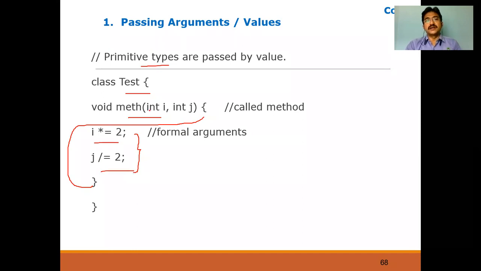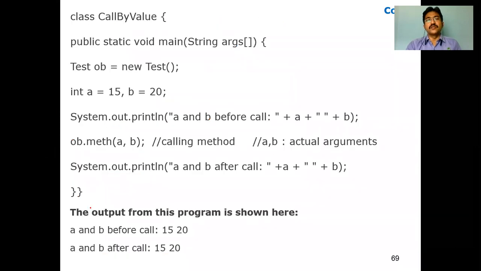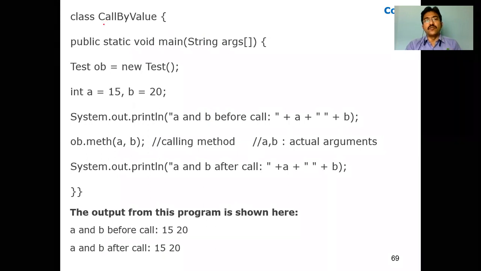This is where the class ends. The class is ended here. Now we are going to create a main method for calling. We are calling another class called CallByValue, the name of the class. Now I'm calling the main method. I'm calling the constructor. Now I'm assigning a equal to 15, b equal to 20.